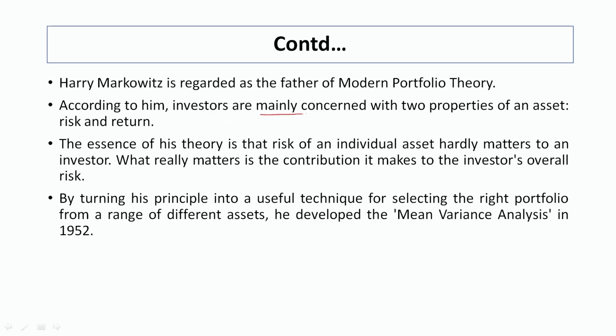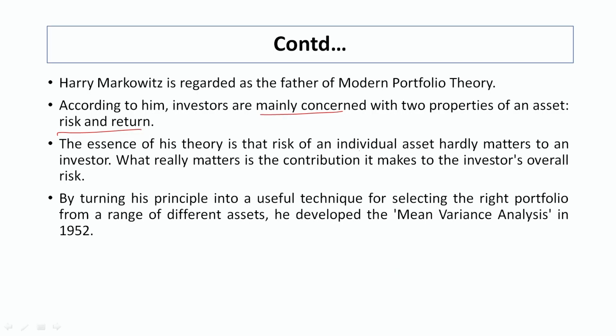According to him, investors are mainly concerned with two properties of an asset, that is risk and return. So till now we have understood that whenever we talk about investment, we are focusing on two concepts, that is the risk-return trade-off. The essence of this theory is that the risk of an individual asset hardly matters to an investor. What really matters is the contribution it makes to the investor's overall risk. So if we say that a share is quite risky and a bond is less risky, still when we include these two in our portfolio, what is the risk proportion?